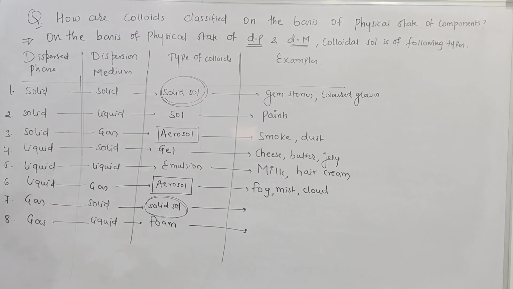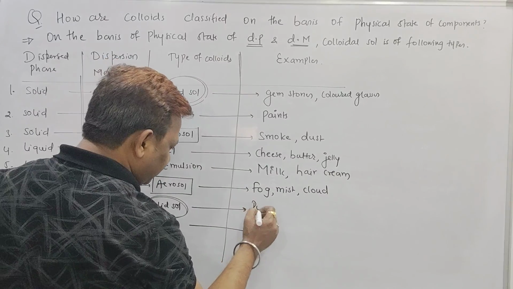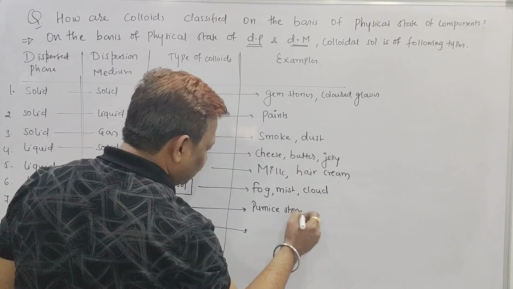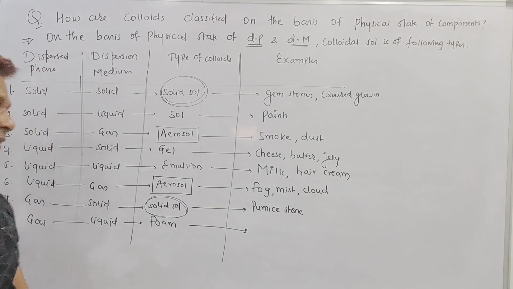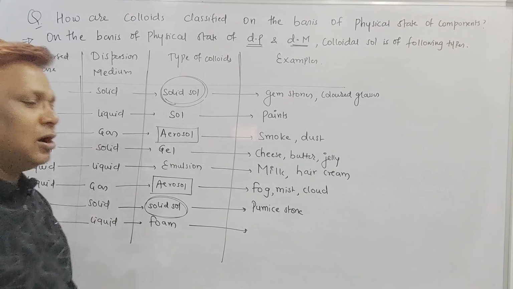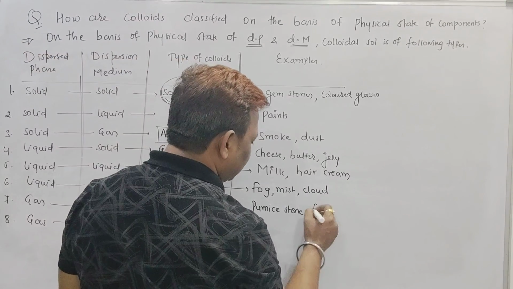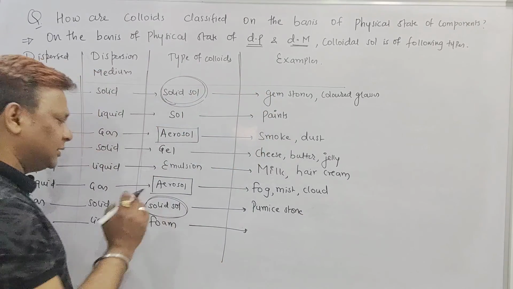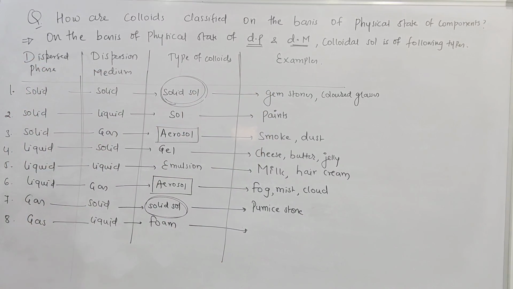Beta, last, solid sol has one example, and last one, beta, is foam. Pumice stone. It is given in our textbook, beta. In the Telugu Academy textbook you can check it, beta. It is given as pumice stone, or we can say foam rubber. But better to write, beta, pumice stone is the best example for the solid sol, meaning gas in the solid.